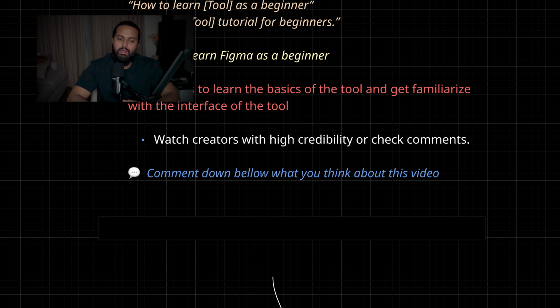Another thing to keep in mind is when you're watching YouTube videos, watch YouTube videos from creators with high credibility. By high credibility, I mean creators with a lot of subscribers, or when you watch a YouTube video, you can sense if the person is telling the truth or not. Or, as a rule of thumb, check comments, because people always leave comments. If it's a good high value video, they thank the creator, or if it's a scammy video, they always leave comments to reflect that. So check the comments as well.